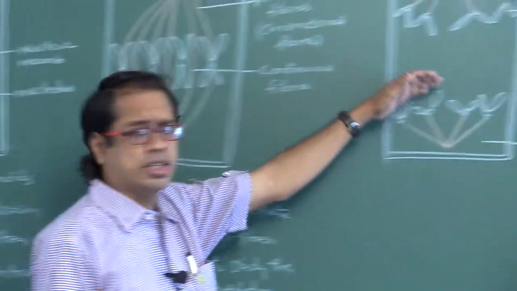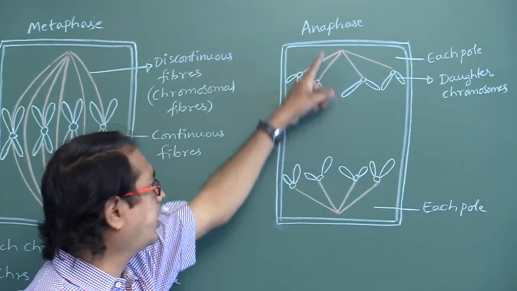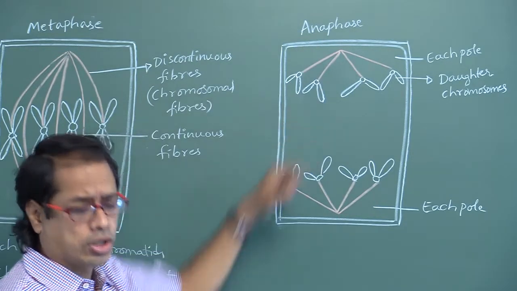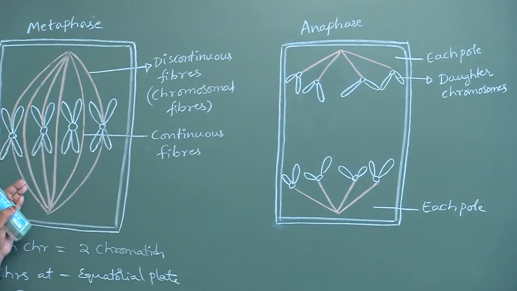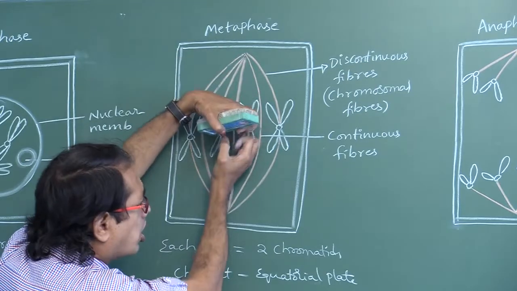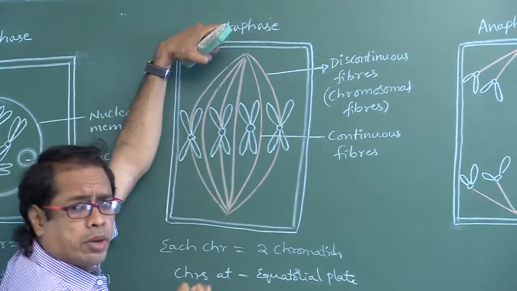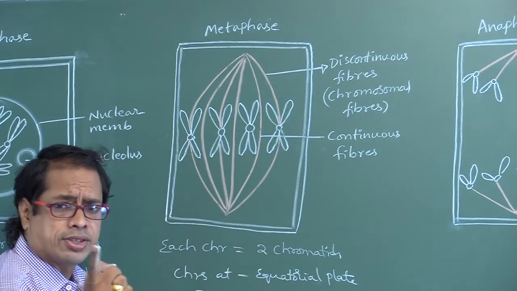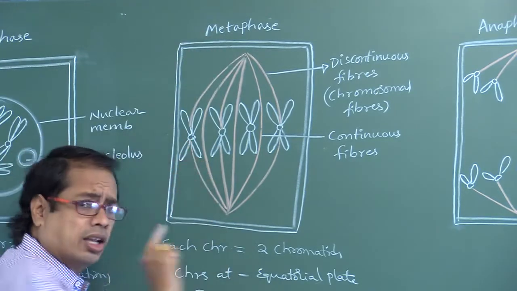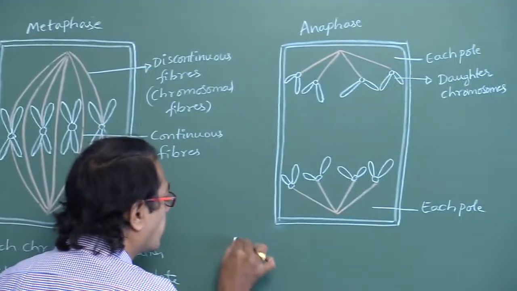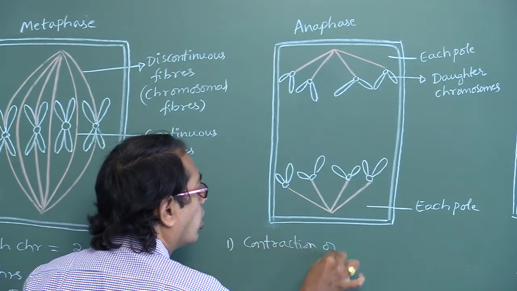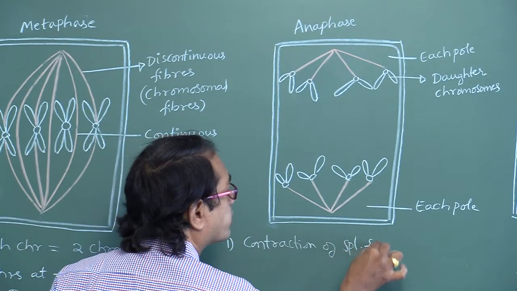Now, this is anaphase, the third stage of karyokinesis of mitosis. Here, first of all, the spindle fibers undergo contraction. Whenever contraction of spindle fibers occurs, the centromere divides. So you have to say those events in the correct order. First of all, contraction of spindle fibers.